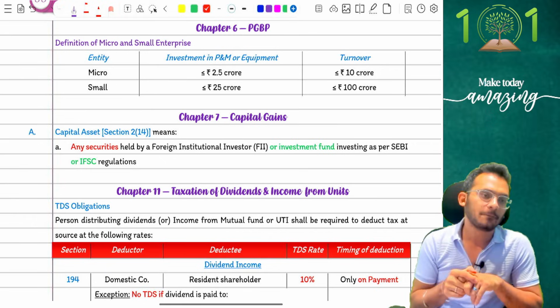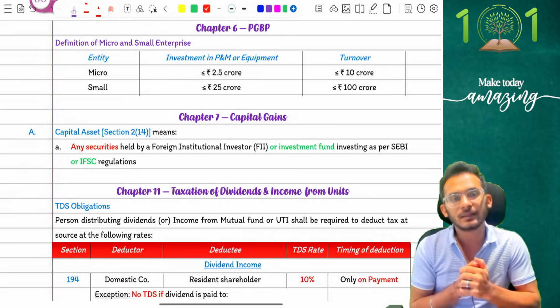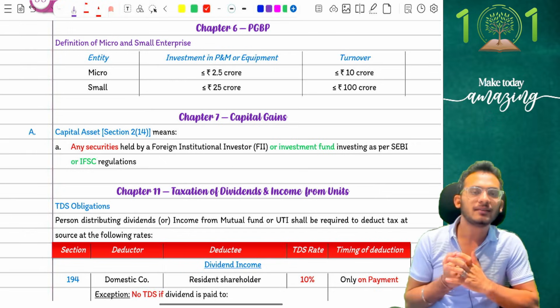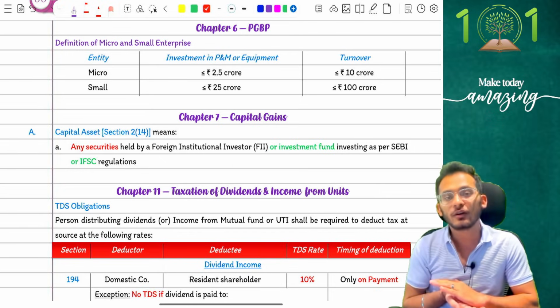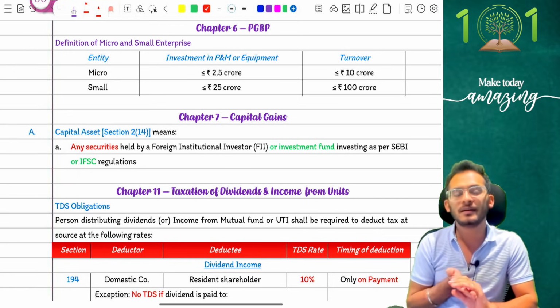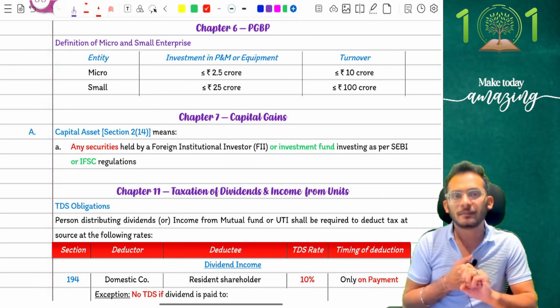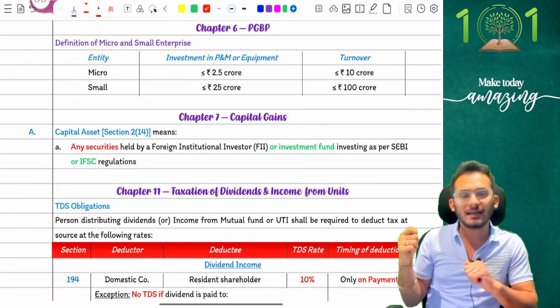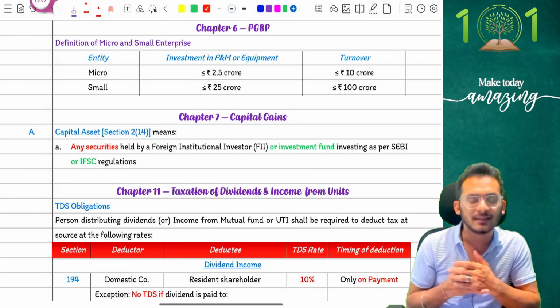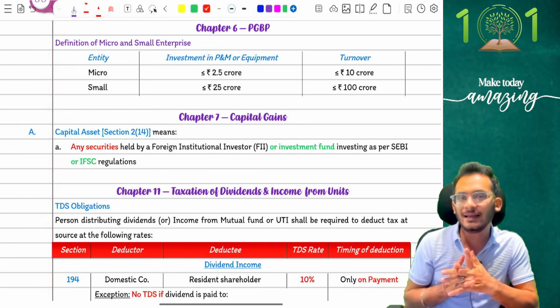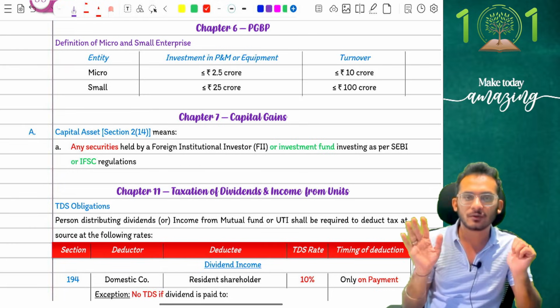definition of MSME. For those who know, people, we have a provision in income tax, section 43B, and 43B basically comes and says that if you are going to be making any payment to a micro and small enterprise, then you need to make sure that the payment happens within 45 days in case of a written agreement or 15 days in case of an oral agreement. You remember the provision? Yes.